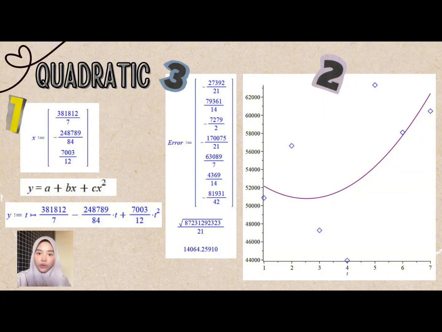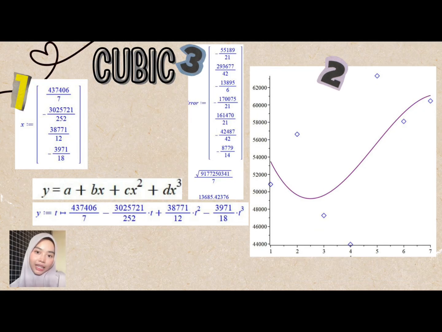This graph shows the quadratic model. The blue dots are the actual data and the purple line is the quadratic trend. You can see the line goes down a little at the beginning, then it starts to increase. The highest point is at the end of the graph, while the lowest point is around the middle. Finally, look at number 3. We calculate the error to see how good the model is. The total error for this quadratic model is 14,064.26.